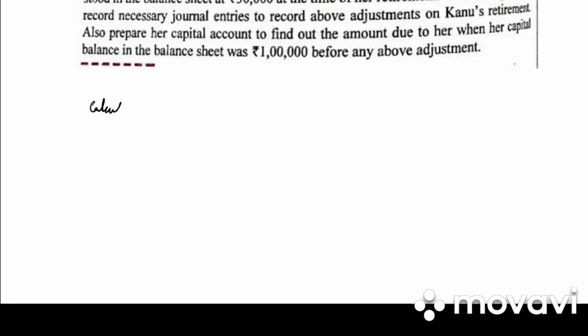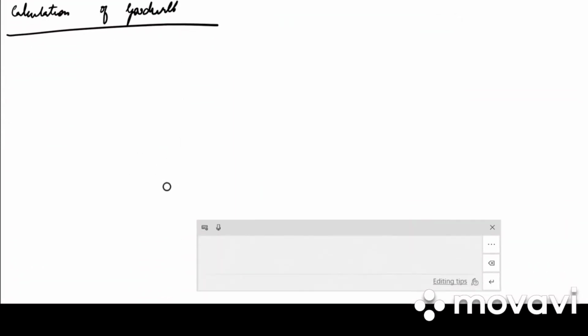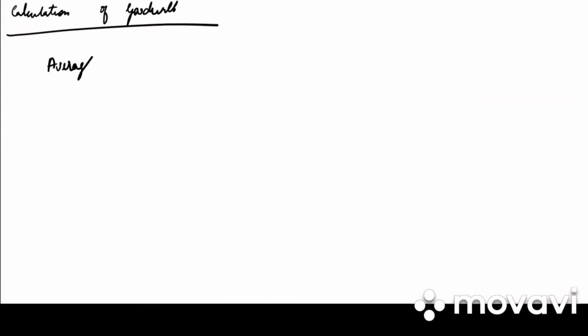So the first step is calculation of goodwill. Average profit: what are the profits for 3 years? 50,000 plus 70,000 plus 60,000, divided by 3.